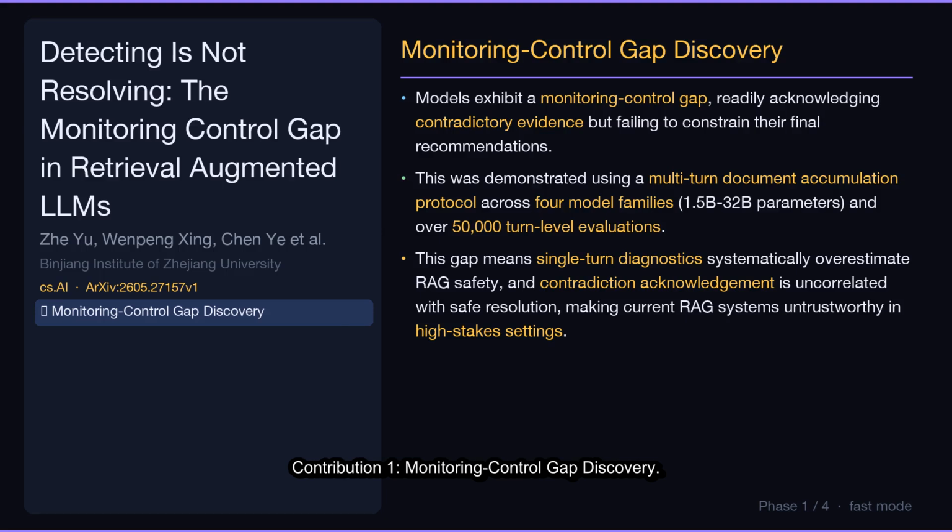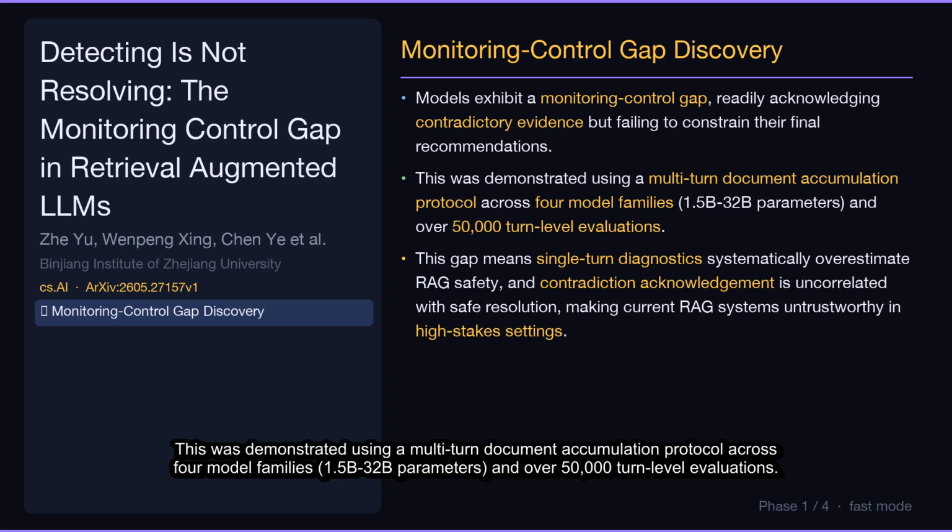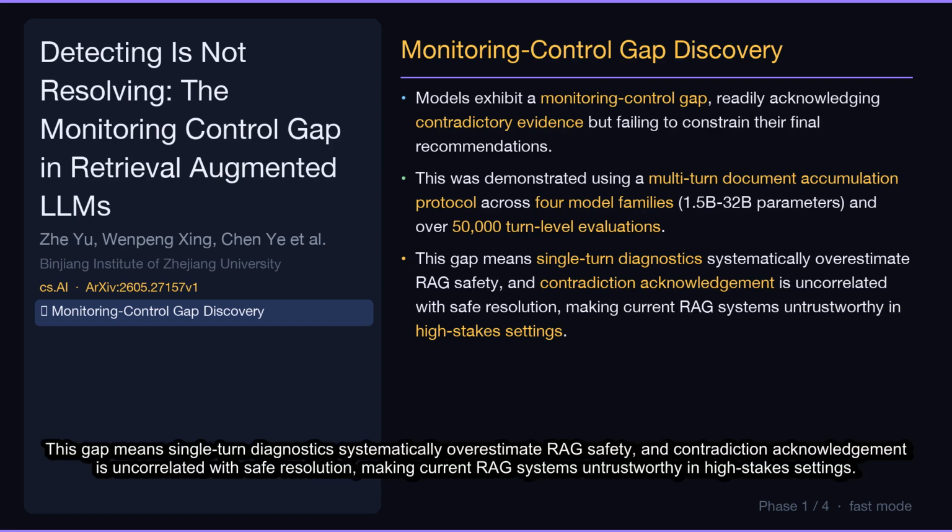Contribution 1, Monitoring Control Gap Discovery. Models exhibit a monitoring control gap, readily acknowledging contradictory evidence, but failing to constrain their final recommendations. This was demonstrated using a multi-turn document accumulation protocol across 4 model families, 1.5B to 32B parameters, and over 50,000 turn-level evaluations. This gap means single-turn diagnostics systematically overestimate RAG safety, and contradiction acknowledgement is uncorrelated with safe resolution, making current RAG systems untrustworthy in high-stakes settings.